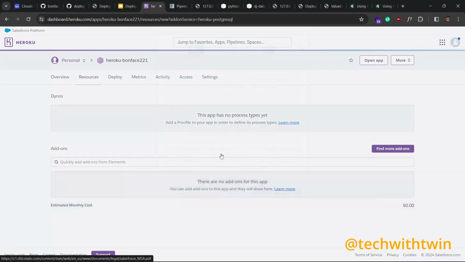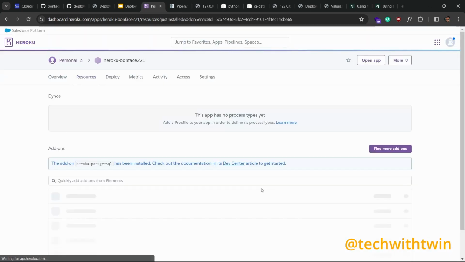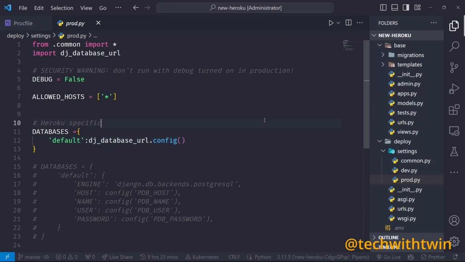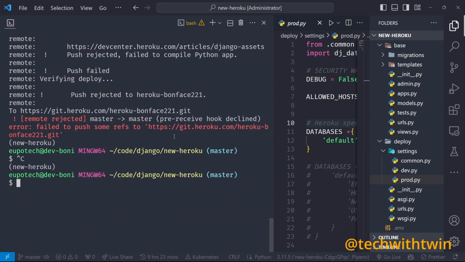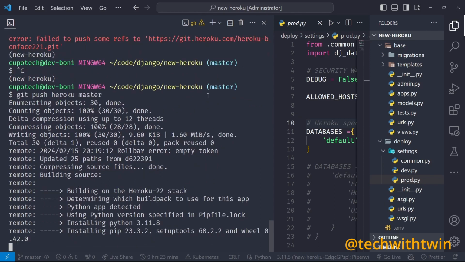So you can grab the Heroku Postgres. Yes, that's right. It's $5 per month. And then you can go back and say we don't need to add that, so let's try to push again and see. So this is the peak period, so even if you get some errors, don't worry.